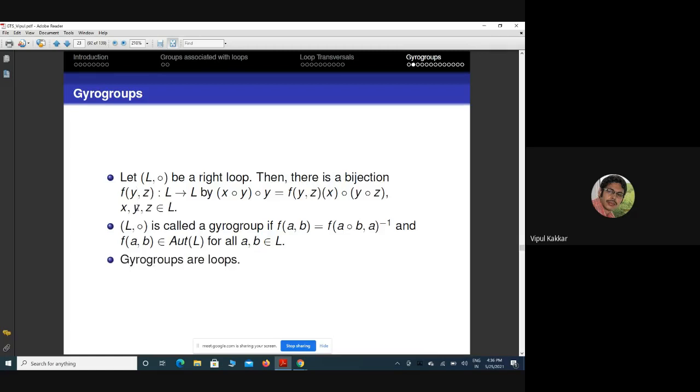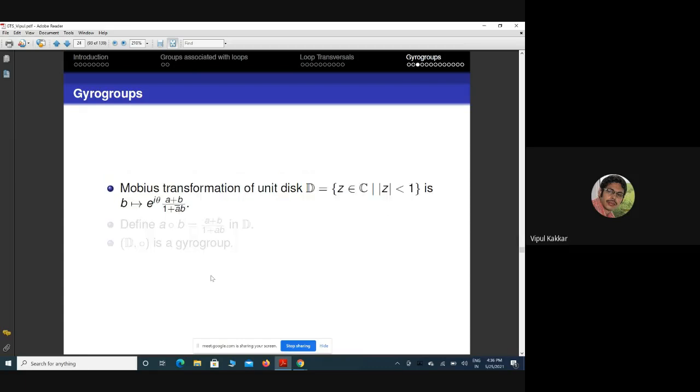And gyro groups are loops. This is a fact: with these conditions, the left equation is also uniquely solvable in the case of a gyro group, so gyro groups are loops also. They need not be groups. Groups are automatically gyro groups, but when we usually say gyro group, we mean gyro groups other than the group case.